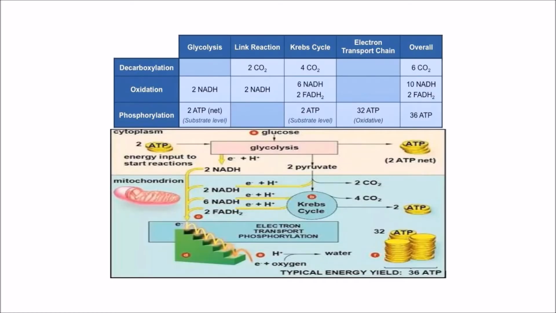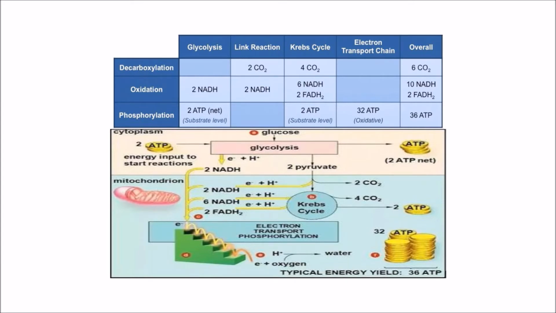So total 2 ATP is produced during glycolysis, 2 ATP is produced during Krebs cycle, and here in this table we have shown 36 ATP is produced. That means the rest 32 ATP is produced from NADH and FADH2 by means of electron transport chain.